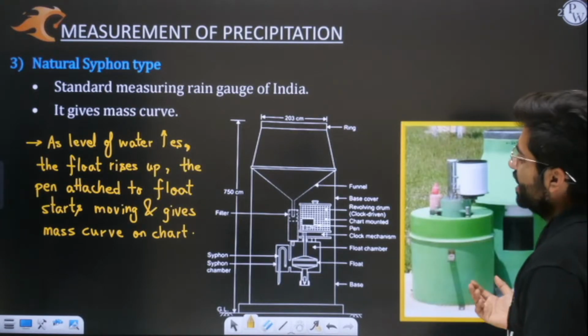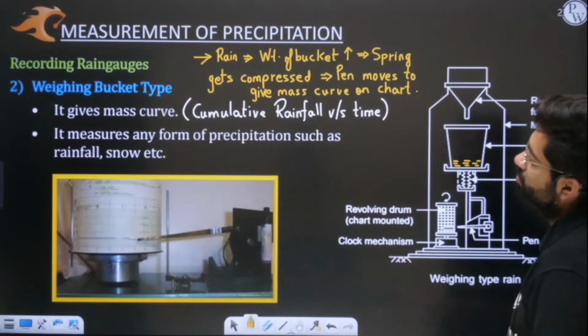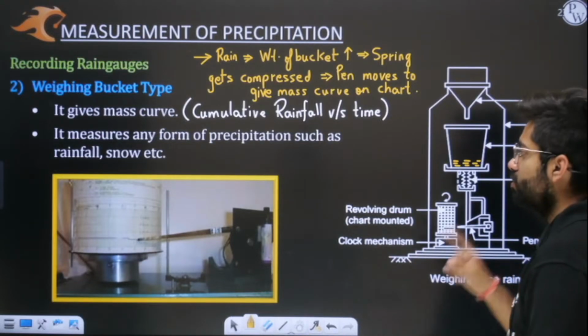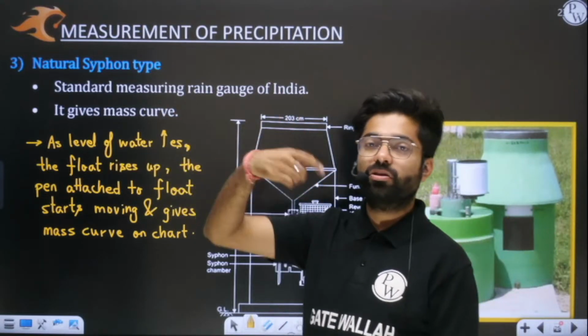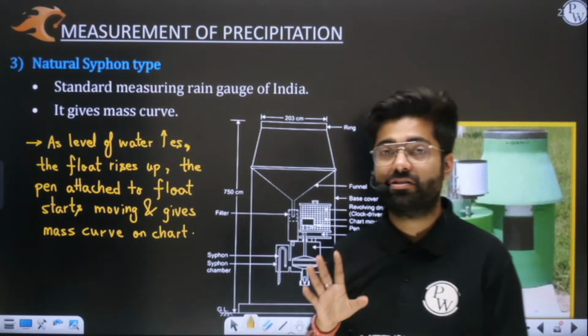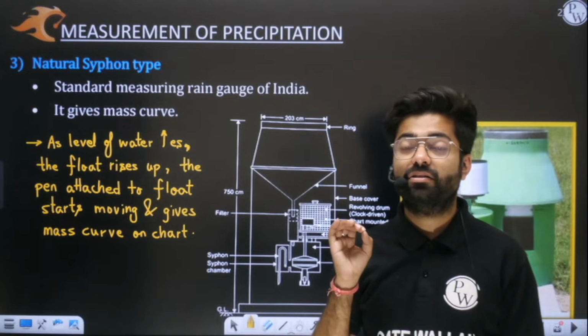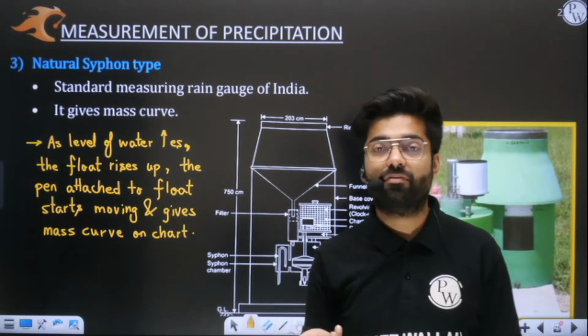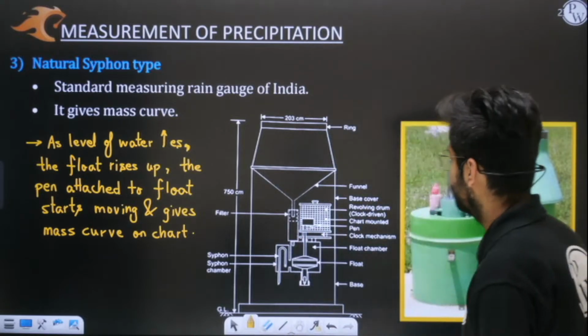We have studied the natural siphon type, which is the recording rain gauge of India. Then we have also understood the weighing bucket type. This also gives you a mass curve, and the natural siphon, the Indian one, also gives you a mass curve. A mass curve is nothing but cumulative rainfall versus time. Remember this, this is very, very important. In the examination, they can ask you what sort of curve the natural siphon type gives you, which sort of graph, that you have to remember. I hope this is very, very clear to you.